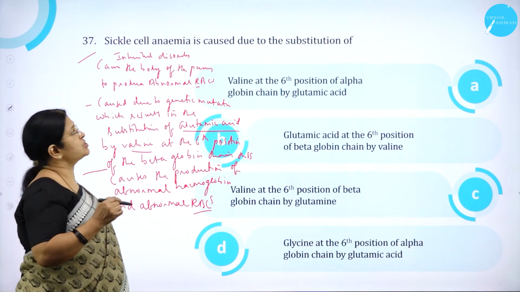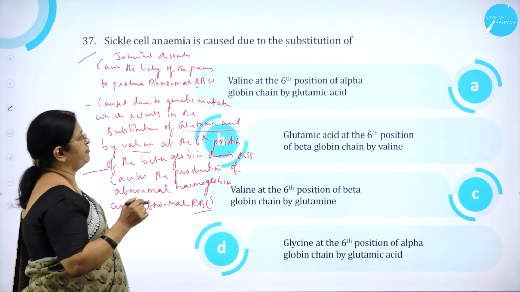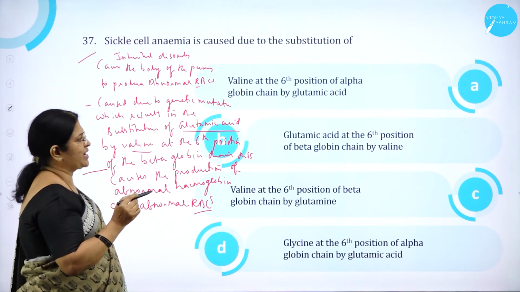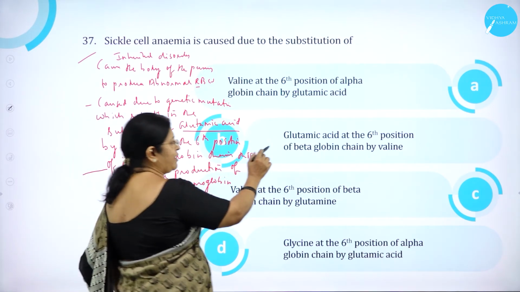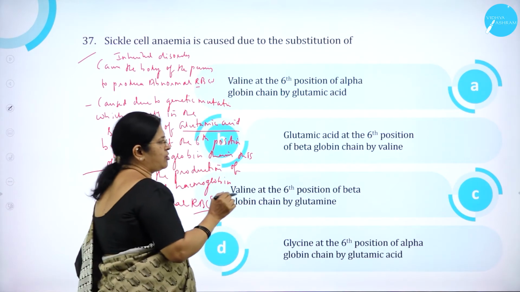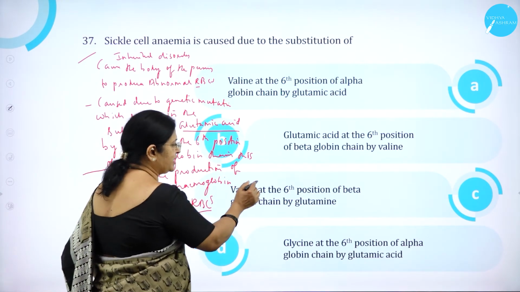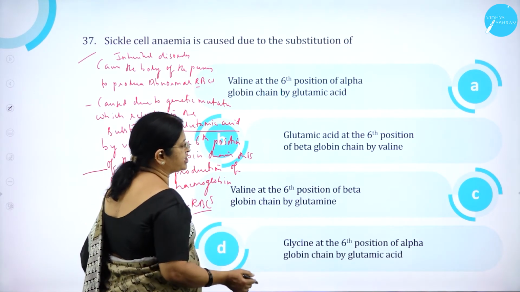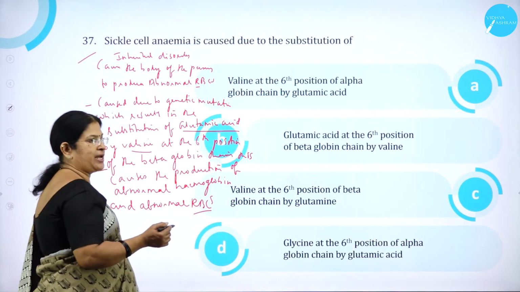Moving on to question number 37. Sickle cell anemia is caused due to substitution of valine at the 6th position of alpha globin chain by glutamic acid. Option B. Glutamic acid at the 6th position of beta globin chain by valine. Valine at the 6th position of beta globin chain by glutamine. Glycine at the 6th position of alpha globin chain by glutamic acid.